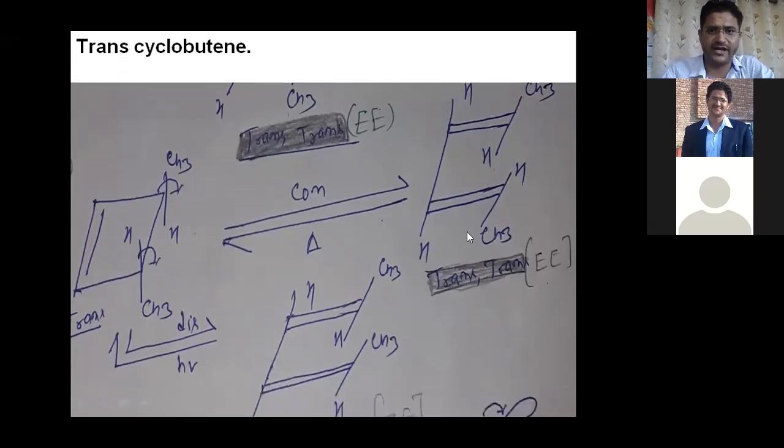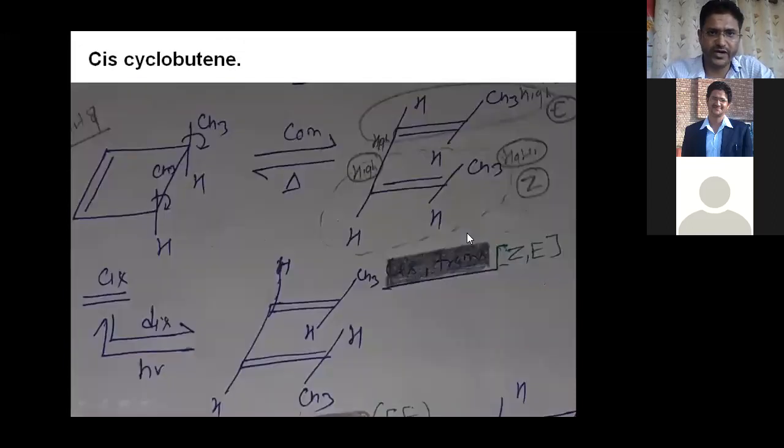Now after that we can take a second example. This is your second example. Here we are taking cis, because trans we had already discussed. So now we are discussing cis. If it is cis, it means the two methyl groups are on the same side. You can see here the two methyl groups are on the same side.